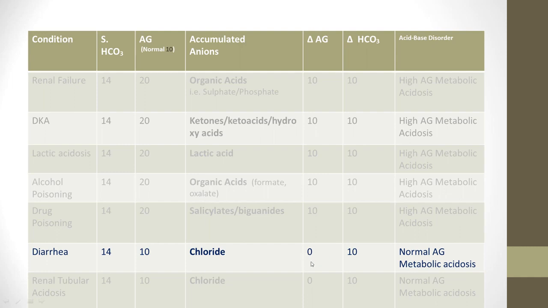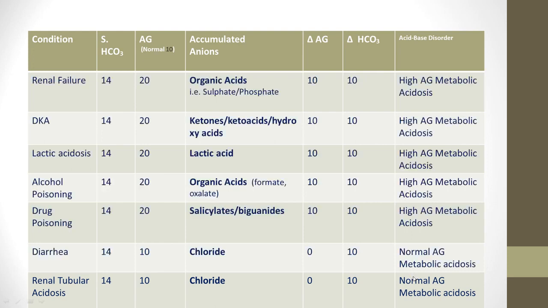There's no change in the anion gap. So we call it a normal anion gap metabolic acidosis. And in case of renal tubular acidosis, again putting the same value of bicarbonate, there's no raised anion gap because the metabolic acidosis is occurring at the cost of chlorides. So this is the normal anion gap metabolic acidosis.